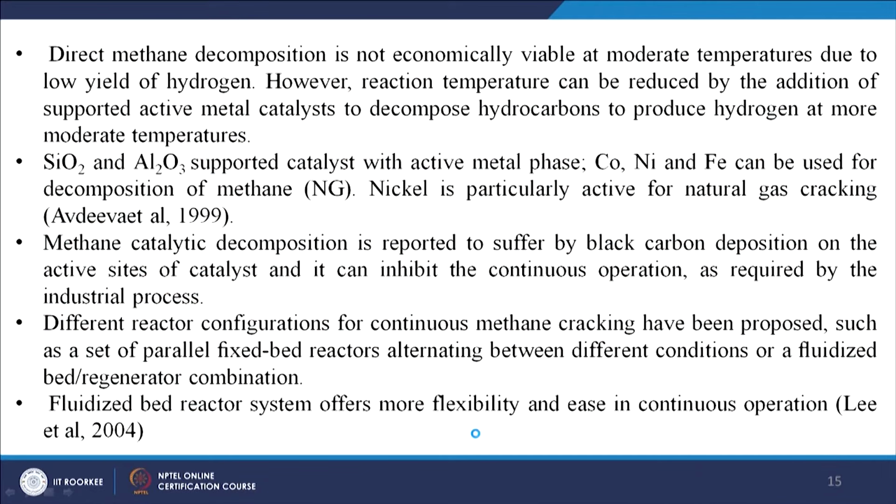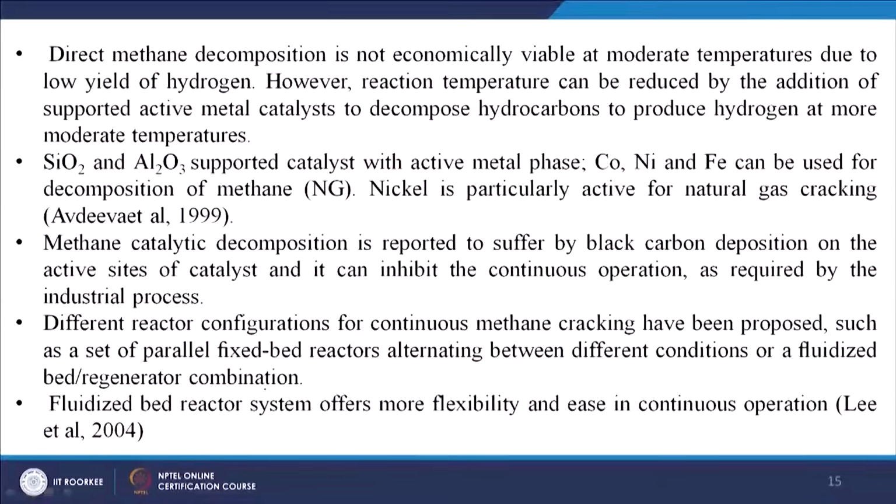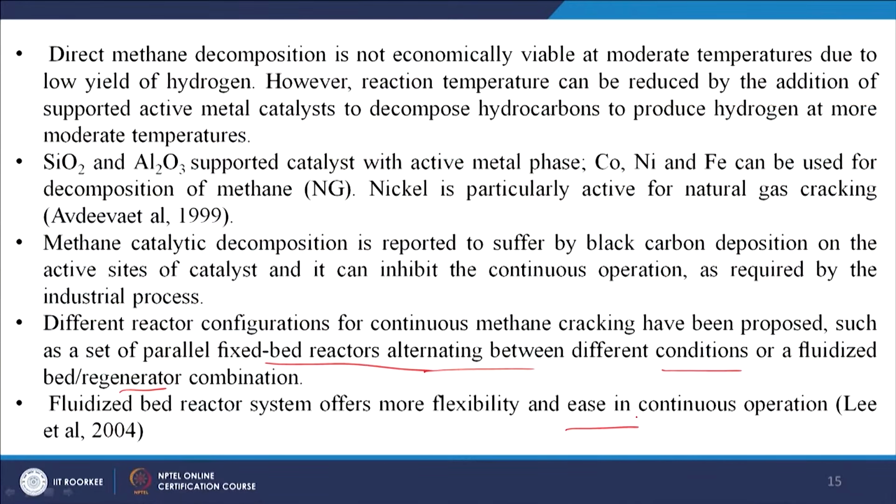So, use of catalyst reduces the temperature from 1200 to say 500 degree centigrade, and different types of catalyst can be used, and for this the reactor configurations may also be varied, from fixed bed to fluidized bed. People have used fixed bed reactors alternating between different conditions, or a fluidized bed and regenerator combination. Out of these two reactors, the fluidized bed offers the flexibility and ease of continuous operation.